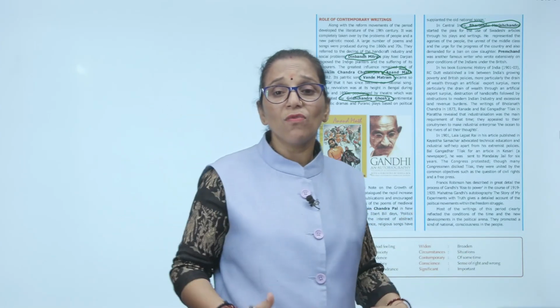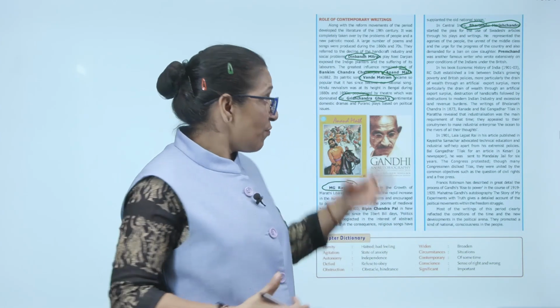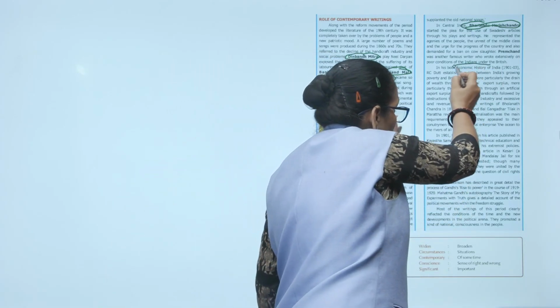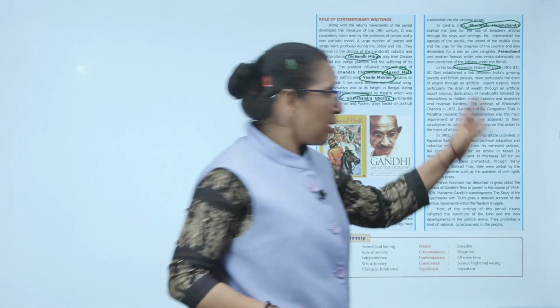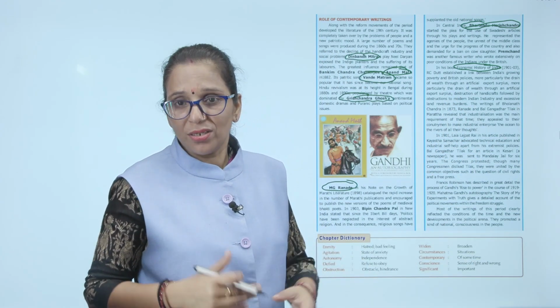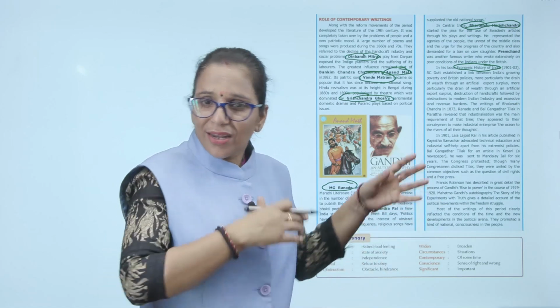After that, Premchand gave a clear view of the poor society, the poor condition of the rural people of India under British rule. Then in his Economic History of India, R.C. Dutt established a link between India's growing poverty and British policies, more particularly the drain of wealth throughout and artificial export of surplus, etc.